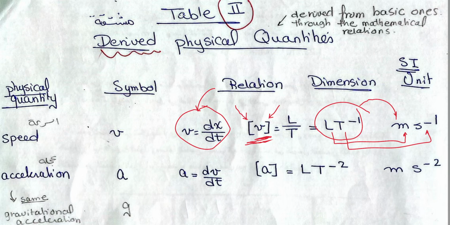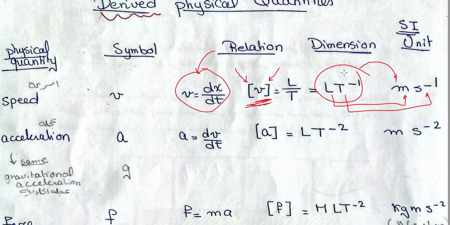Another example, if we want to find the dimensions of the acceleration. The symbol of acceleration is a small. The relation of the acceleration with speed is dv over dt. Simply, it is speed over time. So, after finding the dimensions of speed, we can find the dimension of acceleration by simply, it is L T to the power minus 1, the dimensions of velocity or speed.